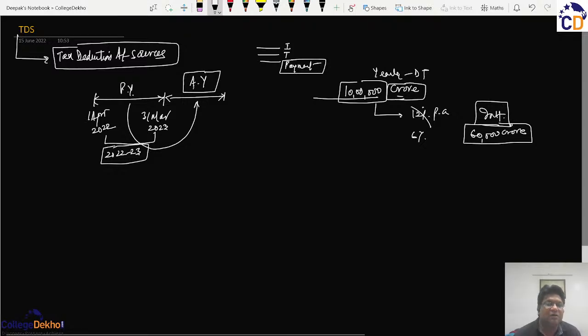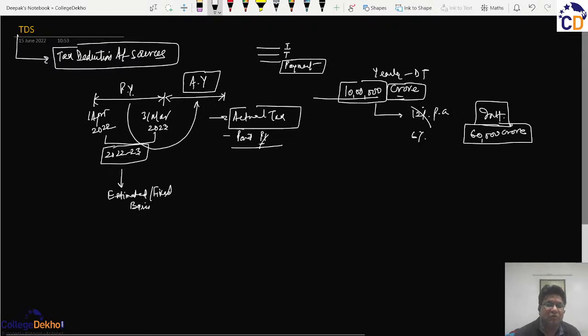So government devises primarily two ways where during the previous year itself you pay tax on certain estimated or fixed basis. And once this tax has been collected, then when you go to the assessment year, you will calculate your actual tax liability. And from this actual tax liability, whatever tax has been paid during the previous year will be deducted.